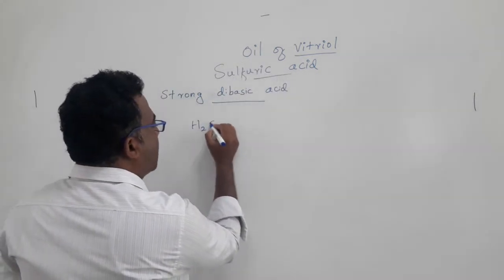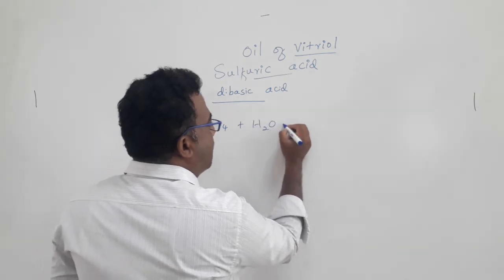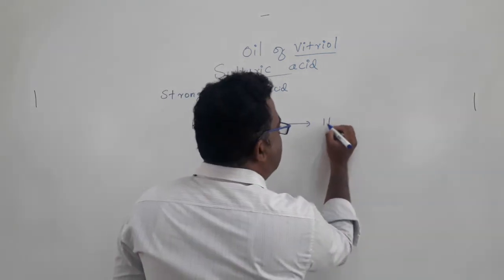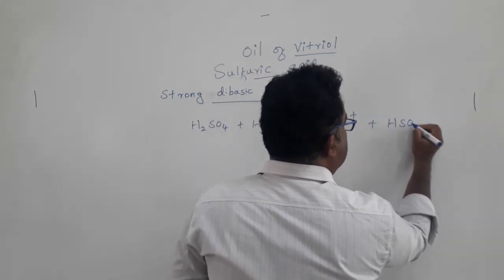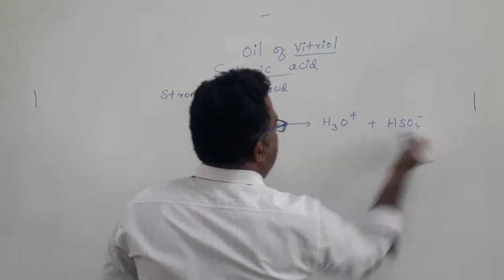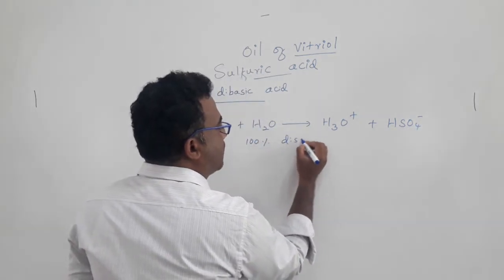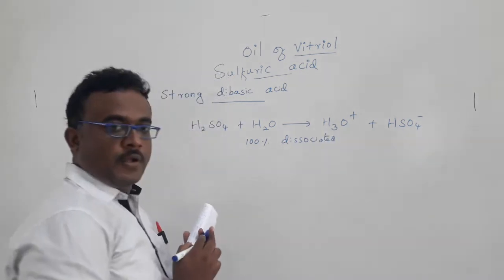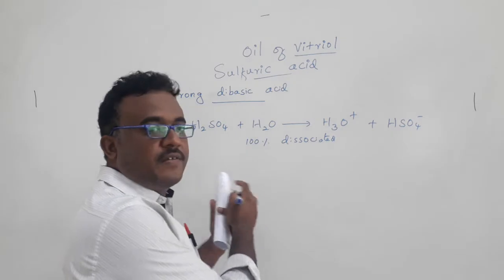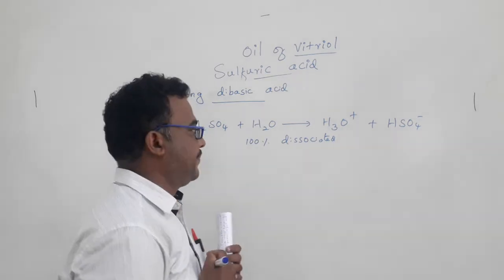H2SO4, if we prepare, for example, a 1 molar solution, it's almost H3O+ and HSO4-, 100% dissociated. Strongly it will provide protons. That's why it is called a strong acid.